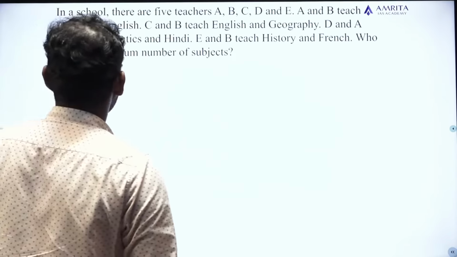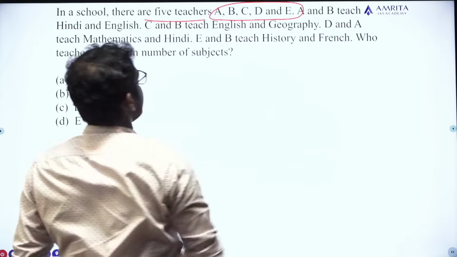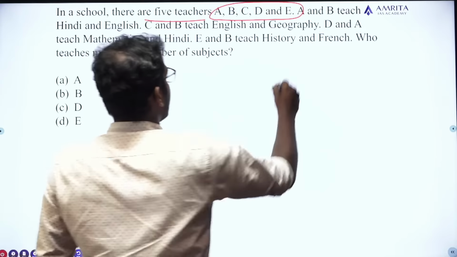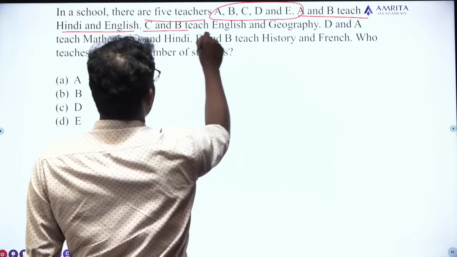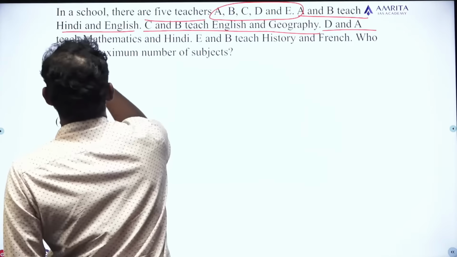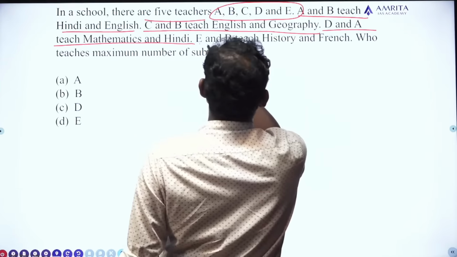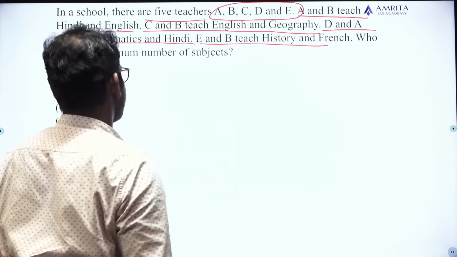Okay. In a school, there are 5 teachers, A, B, C, D and E. A and B teach Hindi and English. C and B teach English and Geography. D and A teach Mathematics and Hindi. E and B teach History and French. Who teaches maximum number of subjects?